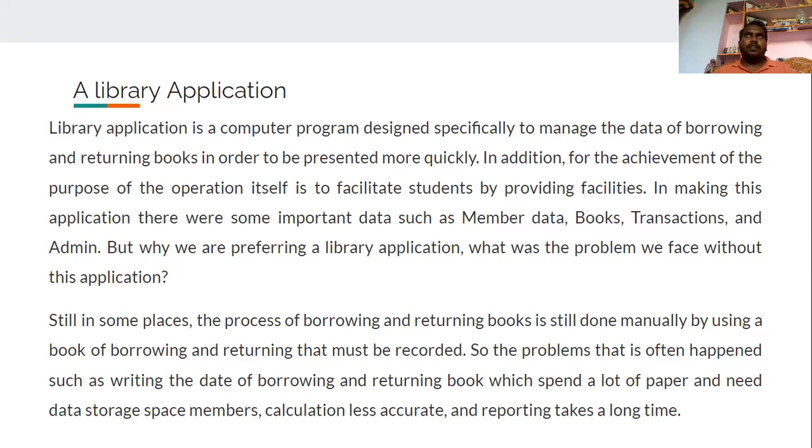But in library application it's stored in the database. So the problem is that it is a time taking process. With the library application it is a less time taking process, the data will be more secure, and it is easy to manage for the user.